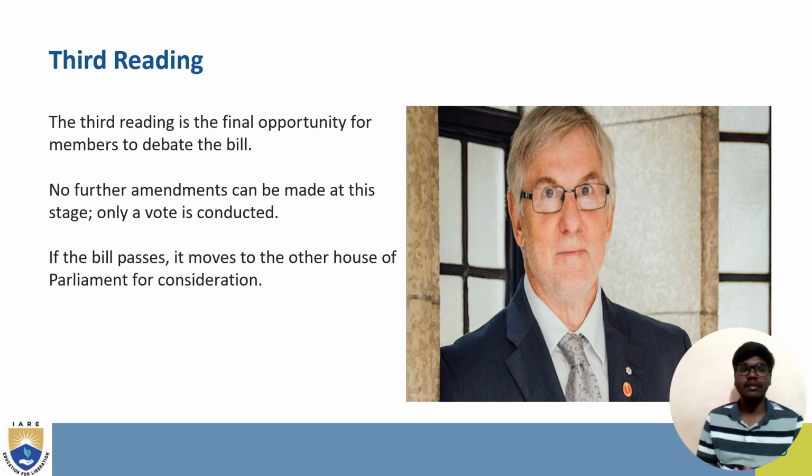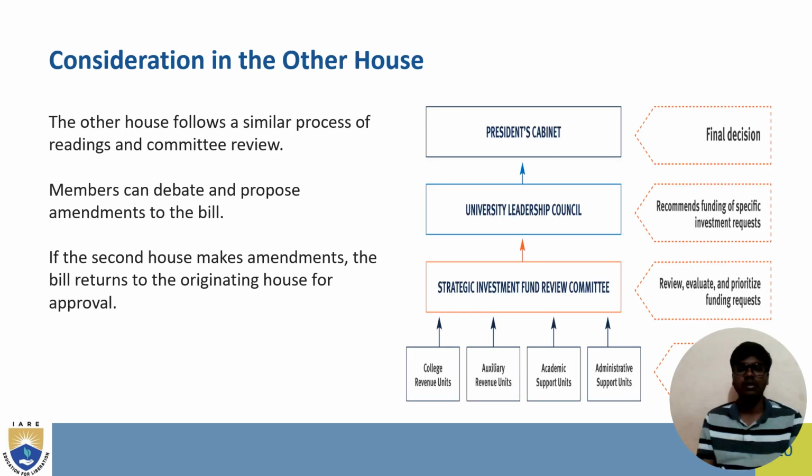The third reading is a stage where there is a final opportunity for the members to debate the bill and also make amendments. And there is no chance of making amendments after the third reading, and only a vote is conducted. So the bill passes. If the bill passes, it moves to the other house of the parliament for consideration in the other house.